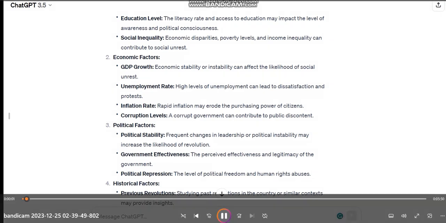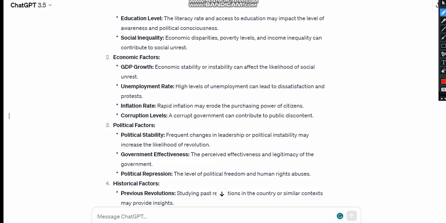Hello everyone, in this video I'm going to explain a different and interesting usage of ChatGPT. The version that I'm using is ChatGPT 3.5, and the subject that I'm going to explain is using ChatGPT to write code, to develop code for prediction of revolution in different countries.